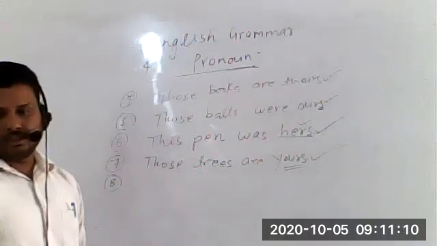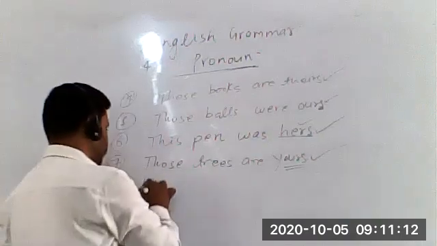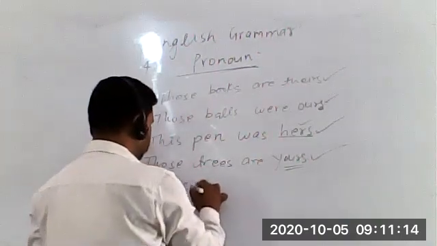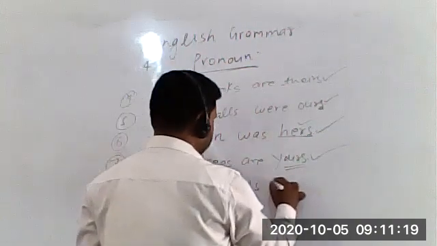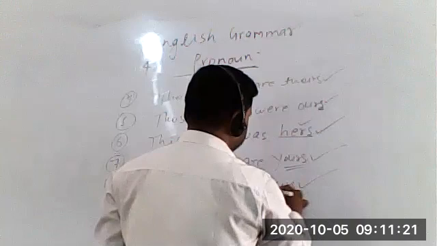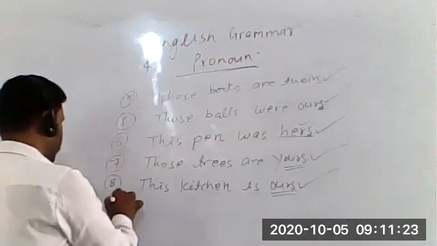Sentence eight. This is our kitchen. This kitchen is ours. This kitchen is ours. Is it clear? Any doubt?